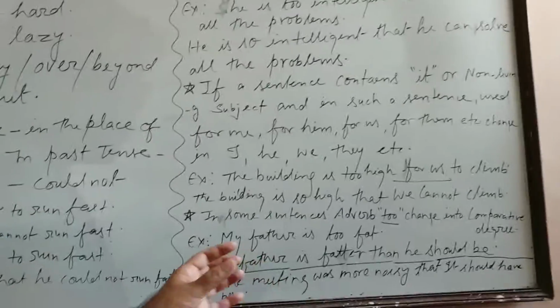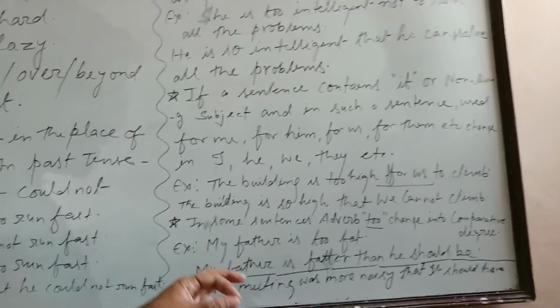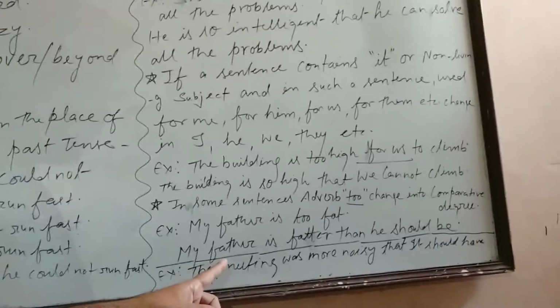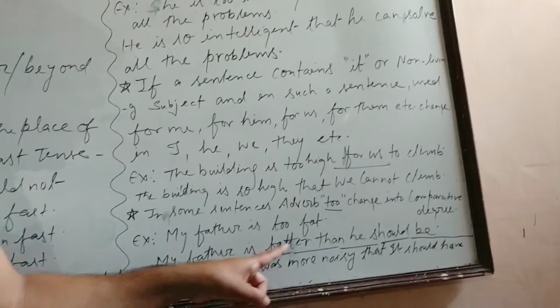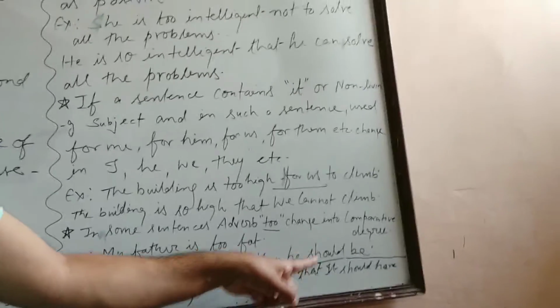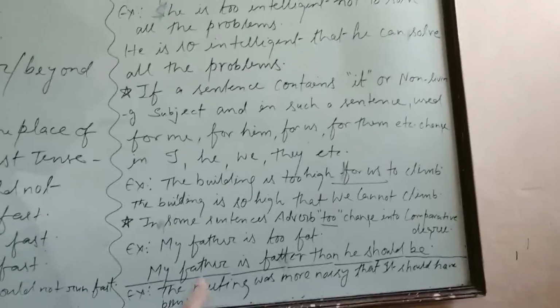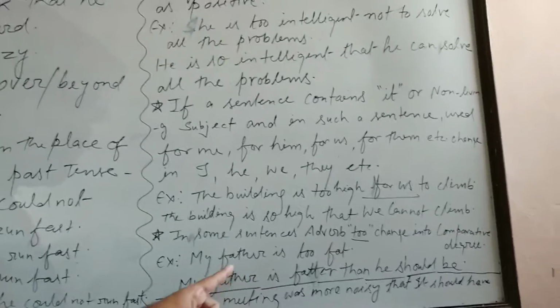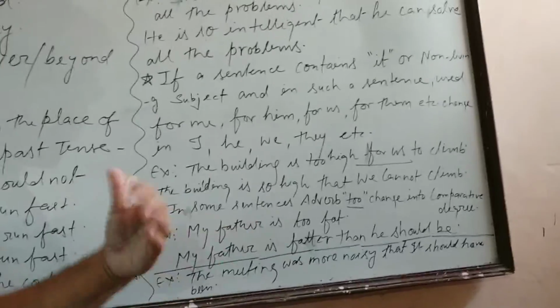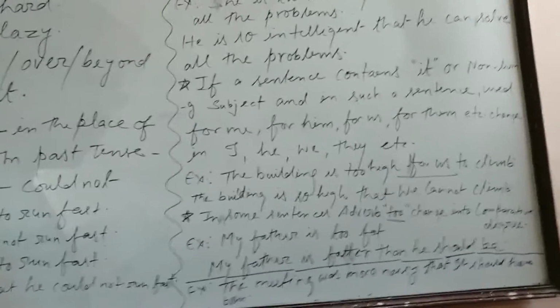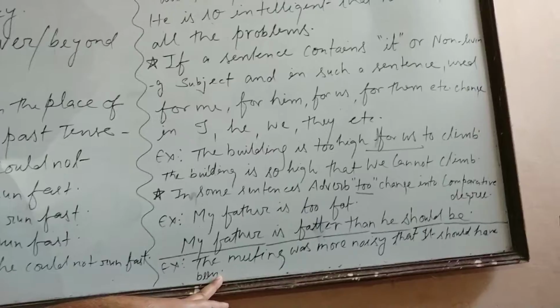That means, to make it very clear, we have to use the comparative form of the adjective. Like, my father is fatter than he should be. This is a transformation of this sentence, because this sentence demands it actually. "Too fat" means fatter than he should be. Now next, one more example.